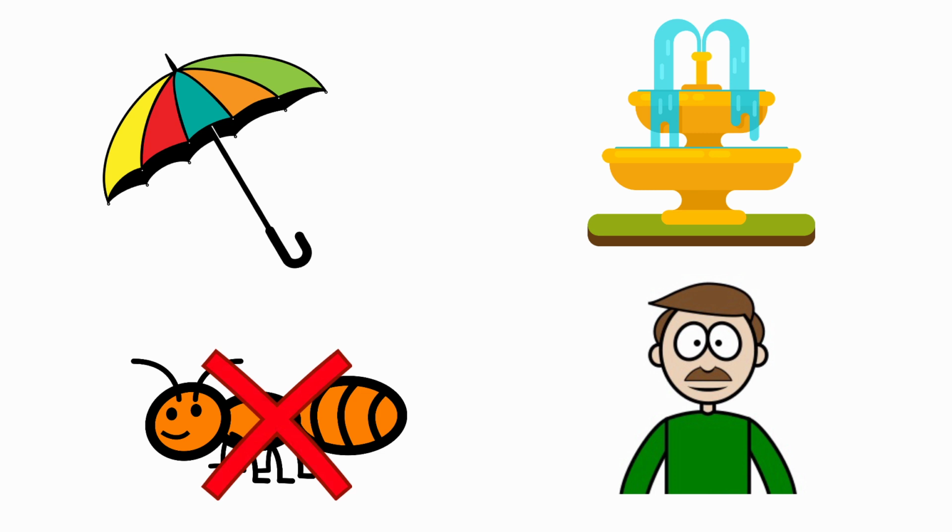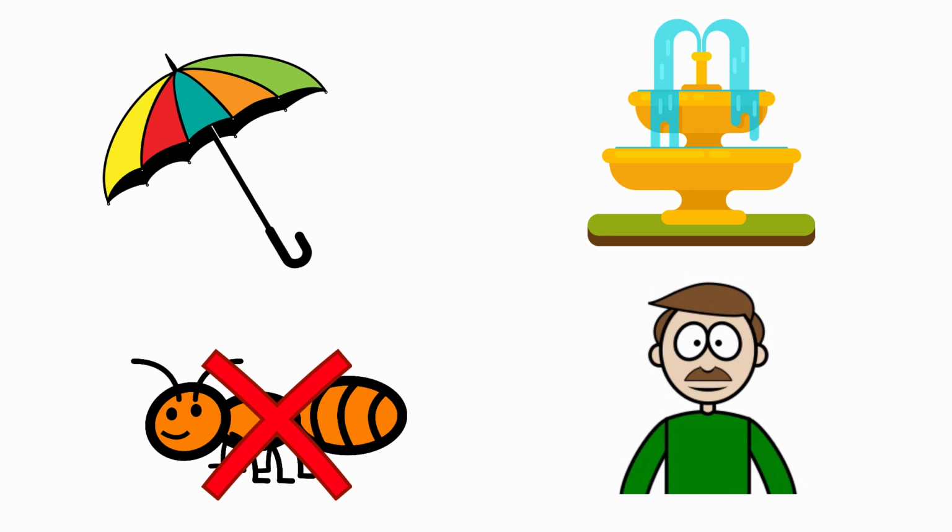Next one, uncle. The beginning sound of the picture uncle is A. And the sound of the letter U is A. The sound of the letter U and the beginning sound of the picture uncle are the same. So, we should not put a cross for the picture uncle.